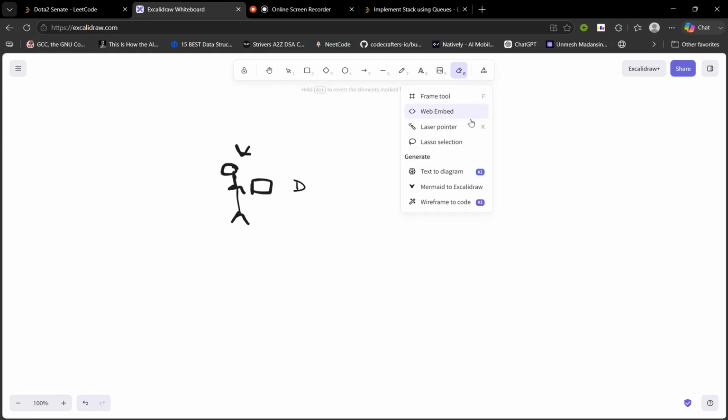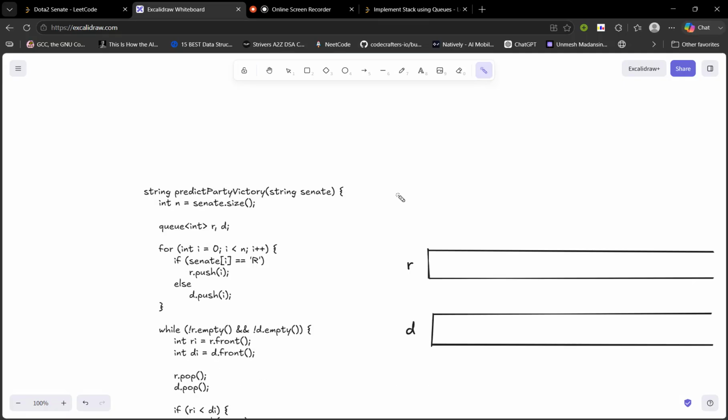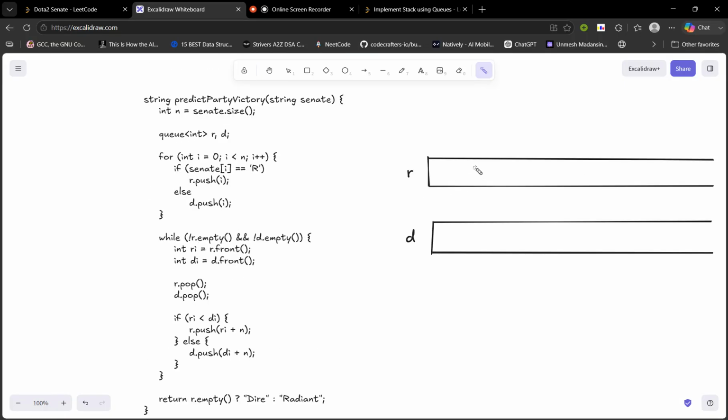So did you observe the front member is processed, it joins the back. The front is processed, joins the back. And naturally, we can use a queue to solve this, because a queue has this natural movement where the front element can be processed and it can be pushed to the back depending on the condition.